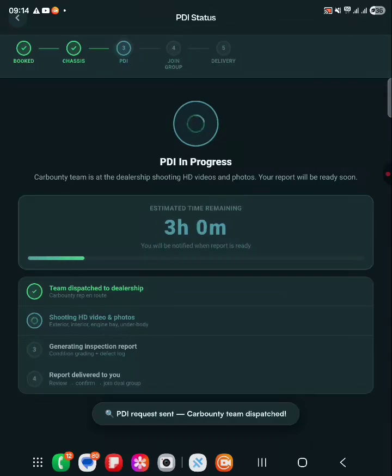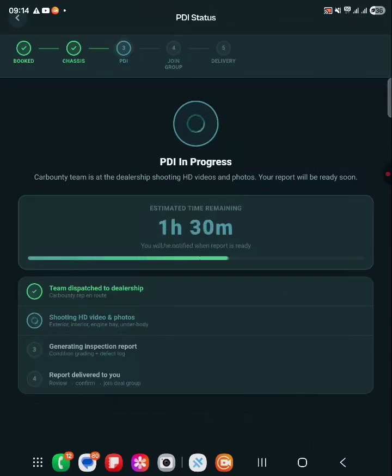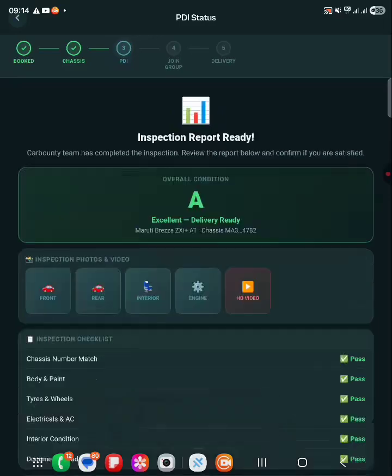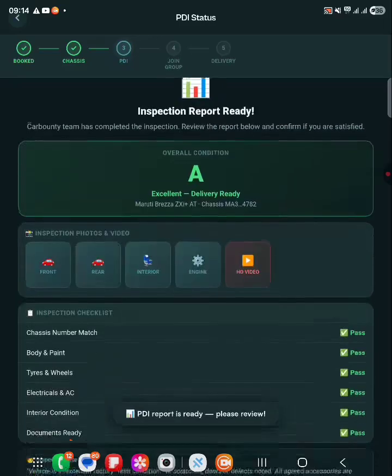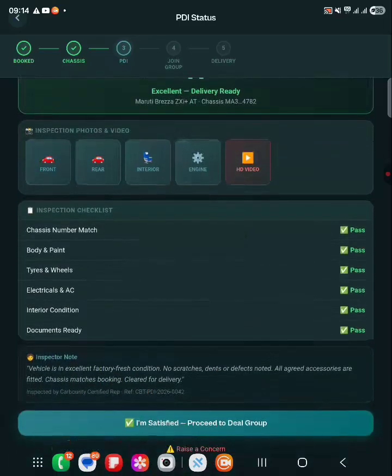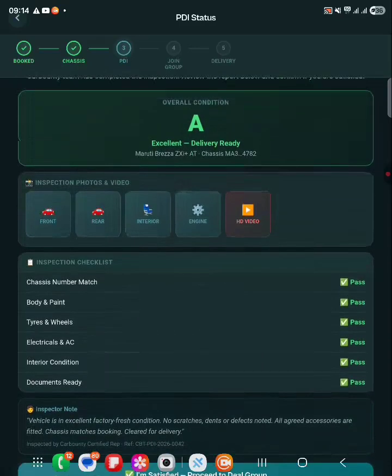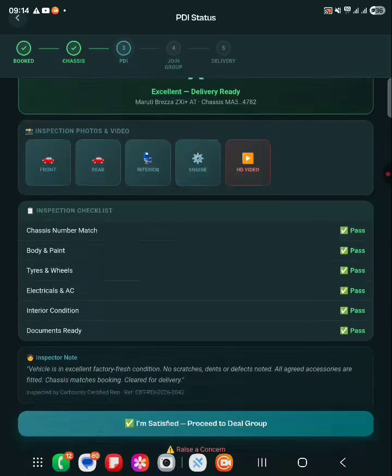Here, our team has gone to the showroom and they are making the report. They are doing the inspection and submitting the reports, and they have now submitted it. The condition of the vehicle, and whether it fails or passes each inspection category, such as chassis, body, paint, tires, everything will be checked.